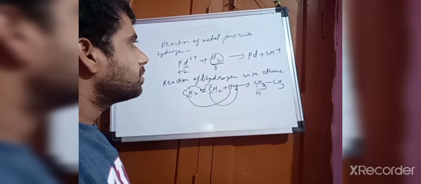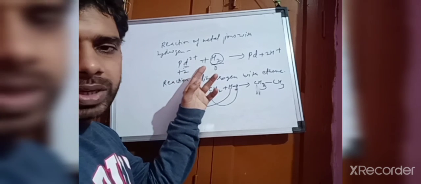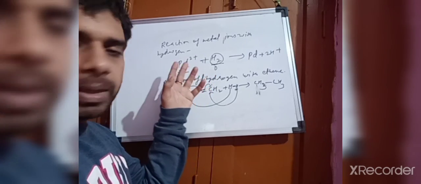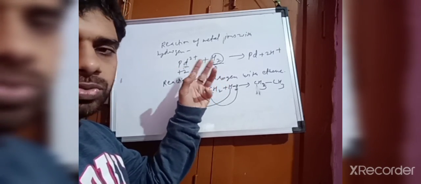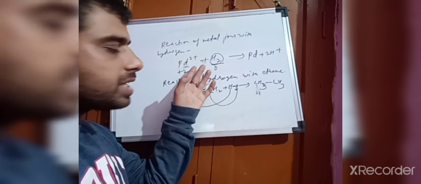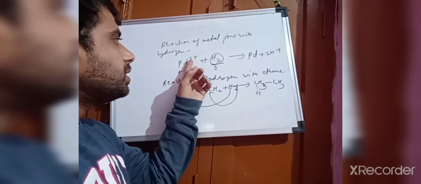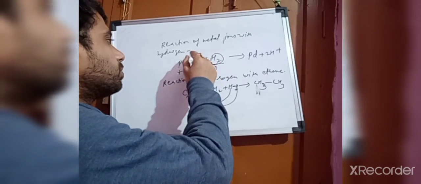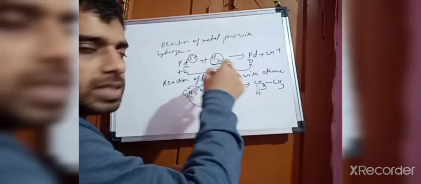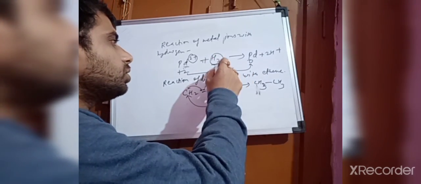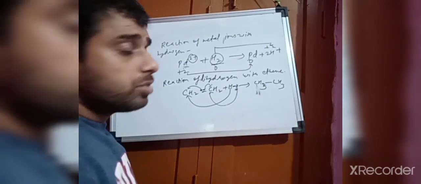But I will tell you that you can take more ions: Pd2 positive, Mg2 positive, Pb2 positive plus H2. H2 will always act as a reducing agent and reduce its oxidation state. Okay, this Pd2 positive was initially 2 positive, now it is changing into 0, so its oxidation state is decreasing. Here 0 and here plus 2, so the oxidation state of hydrogen is increasing.